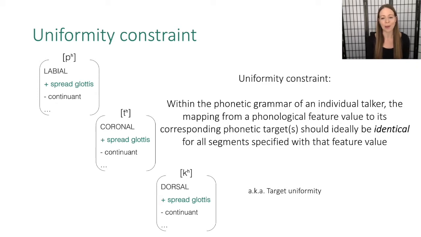What we're positing is that within the phonetic grammar of an individual talker, the mapping from a phonological feature value to its corresponding phonetic targets should ideally be identical for all segments specified with that feature value. What I'm hoping you noticed in the last slide was that the phonological surface segments P, T, and K all share a distinctive feature, namely plus spread glottis. Ideally, the feature plus spread glottis is realized into a set of phonetic targets in the same way for P, T, and K, independent of the other features that are present in each of these feature matrices.